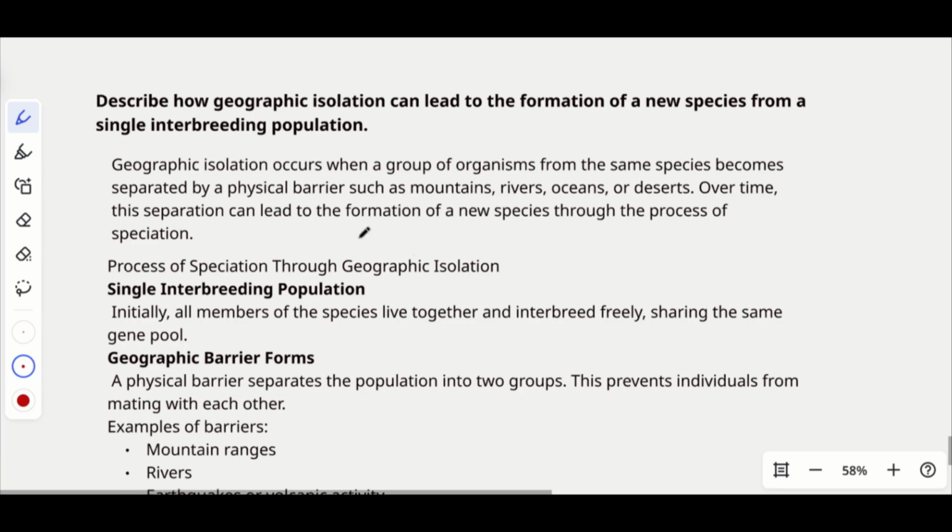Hi, all. Now let's solve the question. Describe how geographic isolation can lead to the formation of new species from a single interbreeding population. Okay, let's see how to answer.